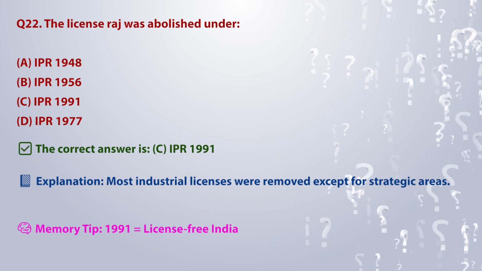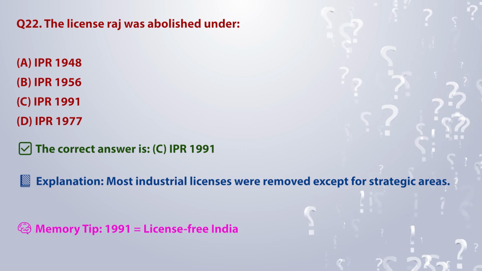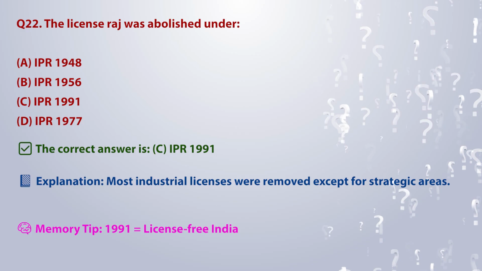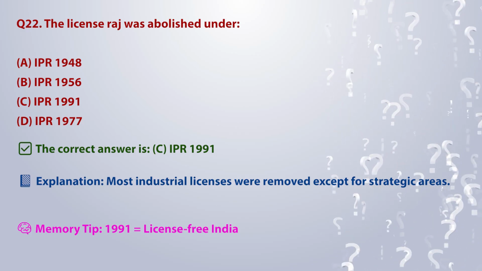The correct answer is C. IPR 1991. Explanation: most industrial licenses were removed except for strategic areas. Memory tip: 1991 is equal to license-free India.